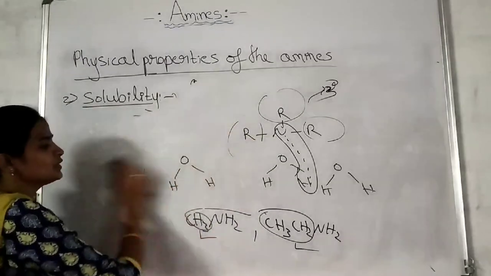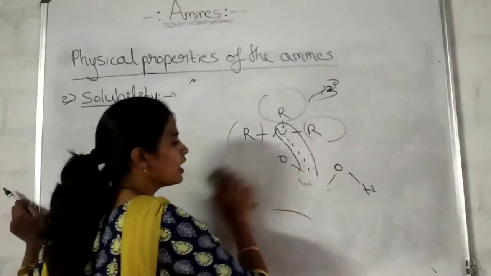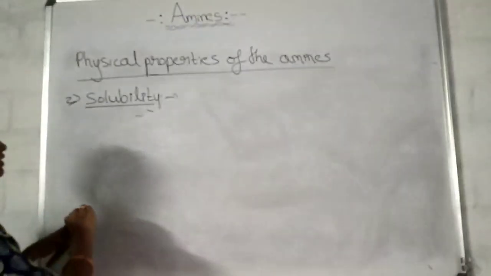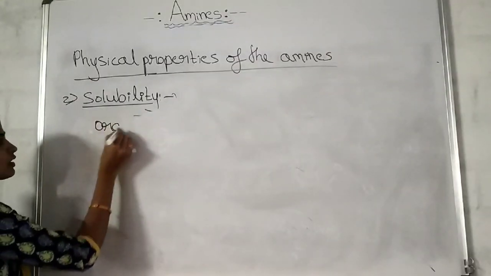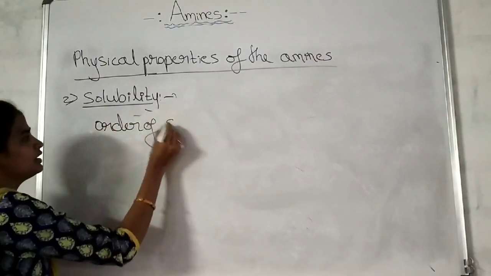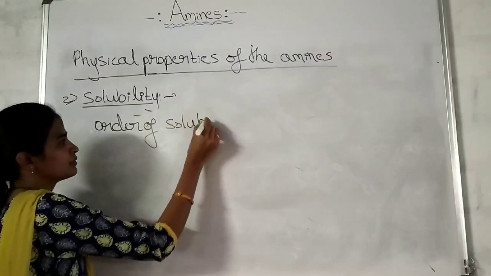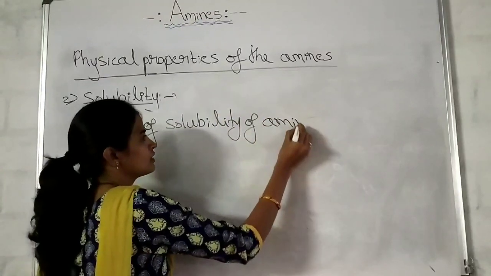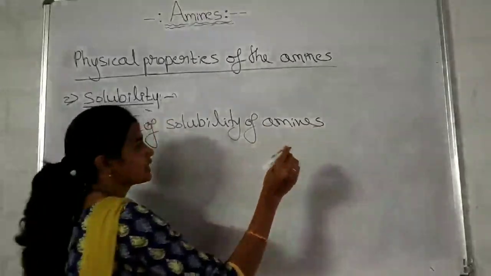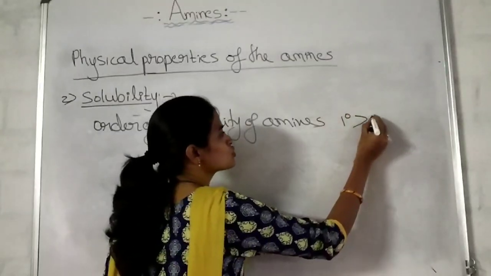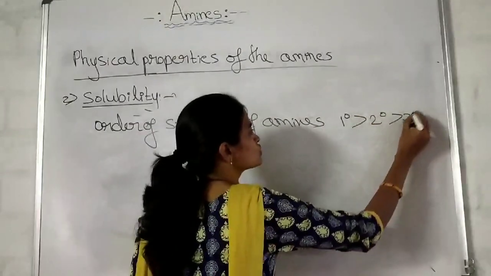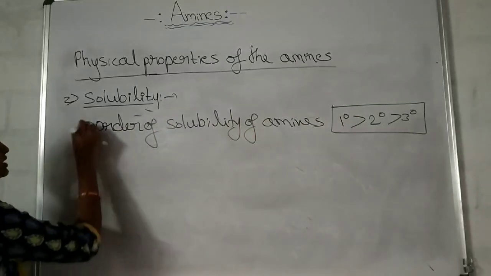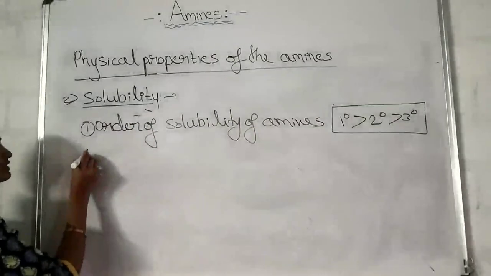By listening to this explanation, you tell me the order of solubility of the amines. Primary amines are more soluble than secondary, which are more soluble than tertiary. Okay, first point, this is the second point. First point what we have discussed.